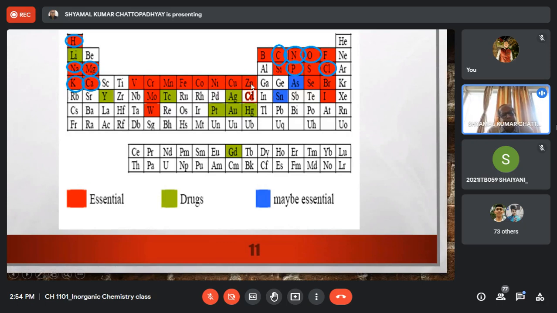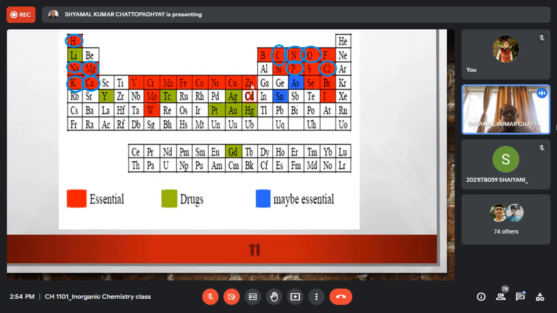So our observation is that all the first transition elements except scandium and titanium are essential. But in the second transition series, only one element is essential, molybdenum. And in the third transition series, only one element is essential, that is tungsten.